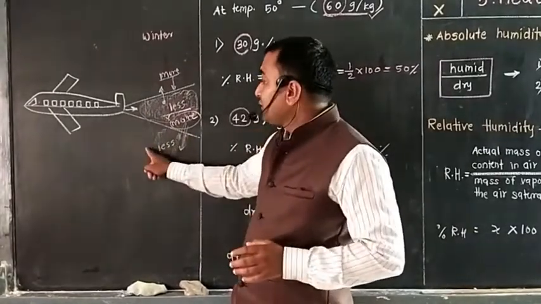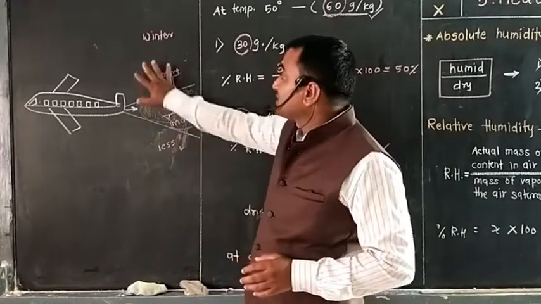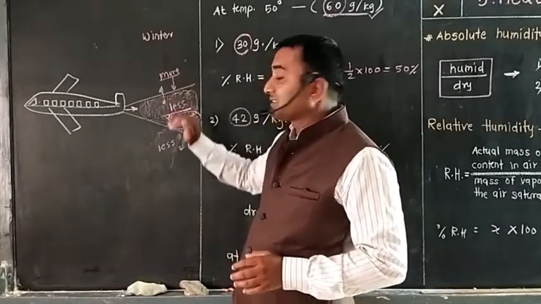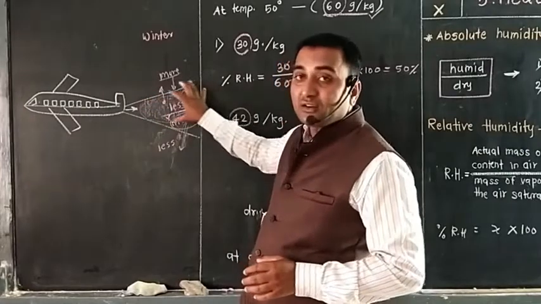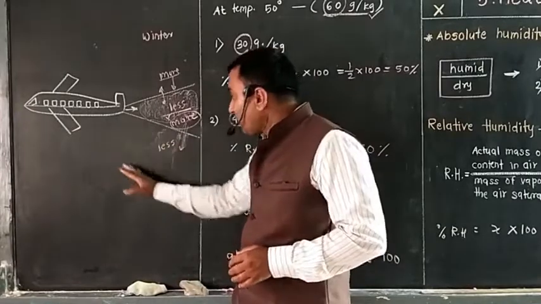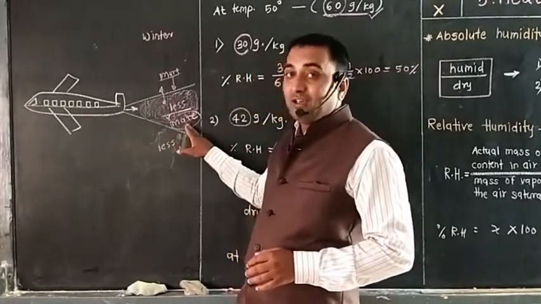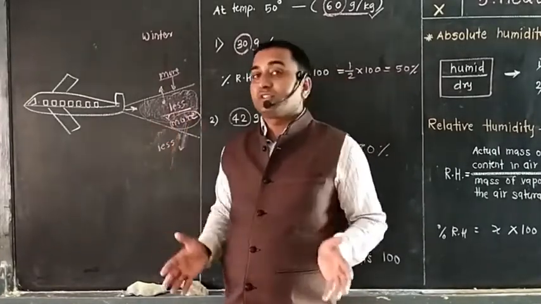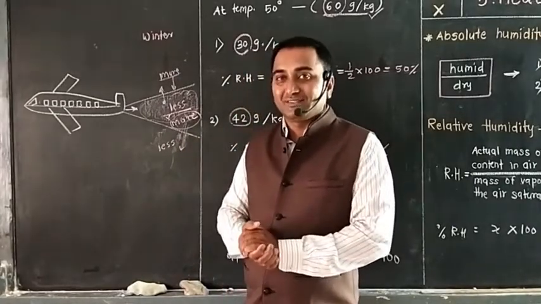Why? Because here relative humidity is less and here relative humidity is more. In winter season, the surrounding air has more relative humidity and the trail has less relative humidity, so that cloud formation or condensation is for a longer time. And here in summer, the surrounding air has less relative humidity than the trail, and so it will disperse. And so condensation is not going to happen, and then we can't observe the trail.